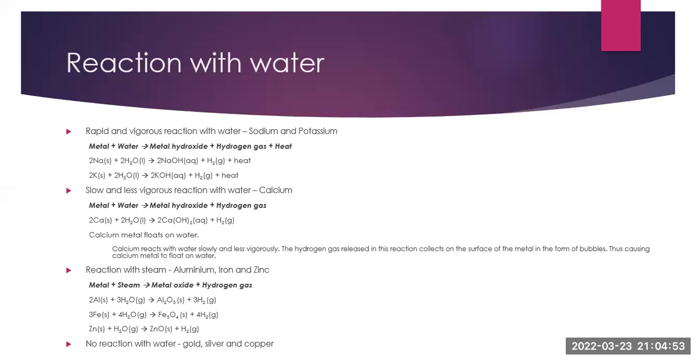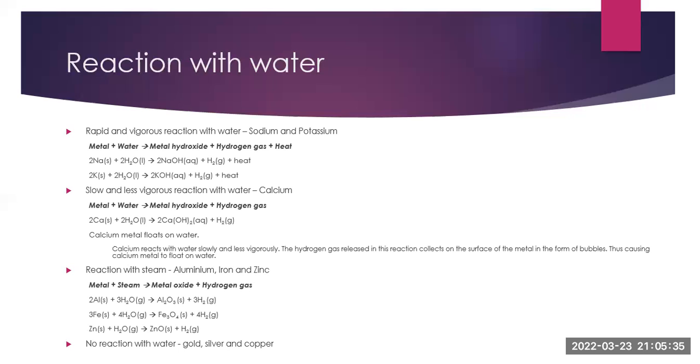Reaction with steam. The metals under consideration are aluminium, iron, and zinc. General equation is metal plus steam giving us metal oxide plus hydrogen gas. The balanced chemical equations are: for aluminium, 2Al plus 3H2O giving us Al2O3 plus 3H2. For iron, 3Fe plus 4H2O giving us Fe3O4 plus 4H2. Zn plus H2O gives us ZnO plus H2.